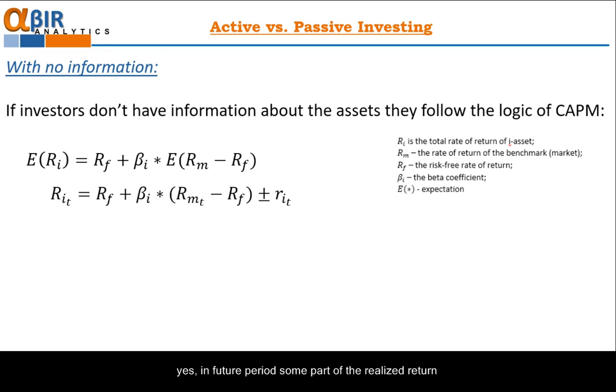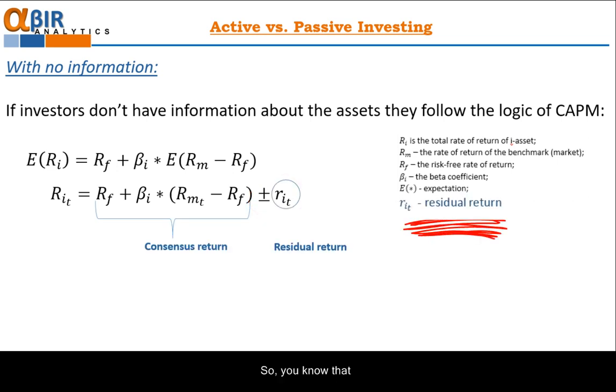Investors know that yes, in the future period some parts of realized return will be equal to the consensus, but there will be some plus or minus from the consensus. This is unexpected by CAPM part of return. We call it residual return. So you know that the future realized return will consist of these two parts, consensus return and residual return.